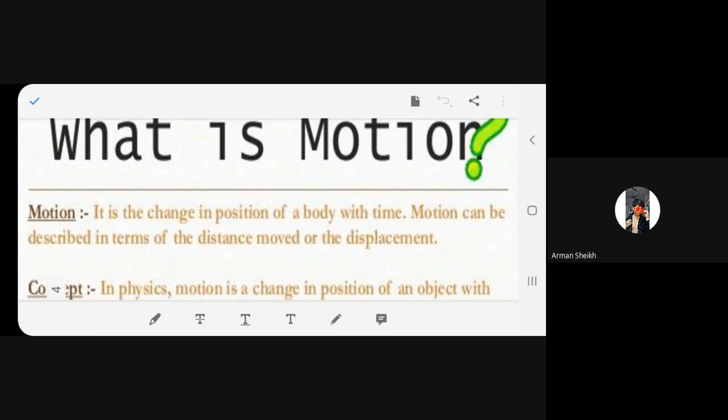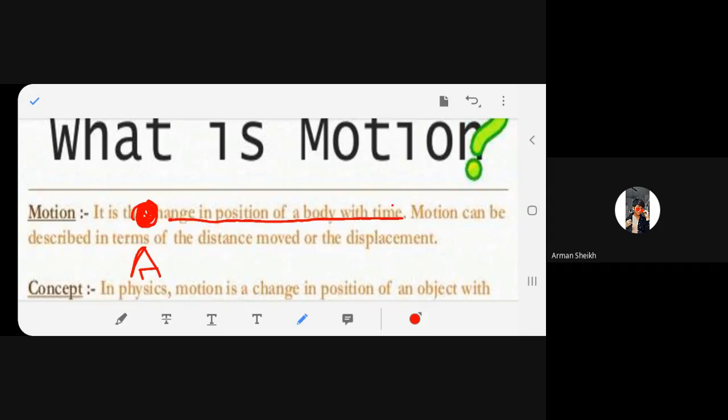Okay. Now, for example, here is the body. Now, this body is stationary, it is not moving. Say this body is A, it is not moving. Now, I give it a force, so it will start moving in this direction, and then it comes over here.